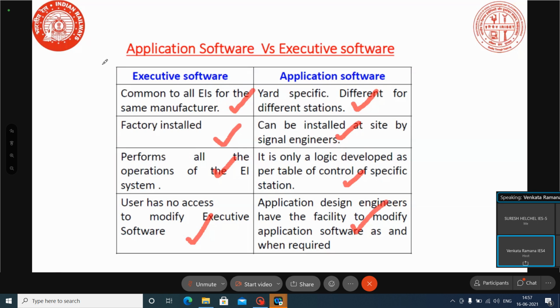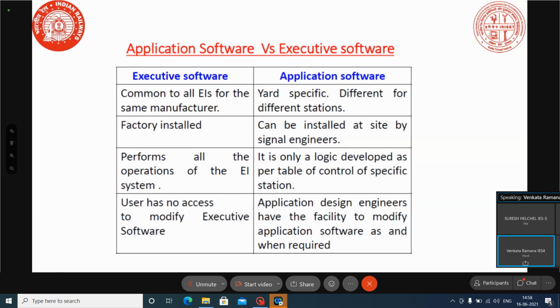When interlocking changes are there, during that time, modification of the application software is possible. Once we do a modification, only after conducting tests will this logic be loaded in the system and commissioned. Before commissioning, if any modifications have been done in the electronic interlocking system, we do the factory acceptance test and site acceptance test.